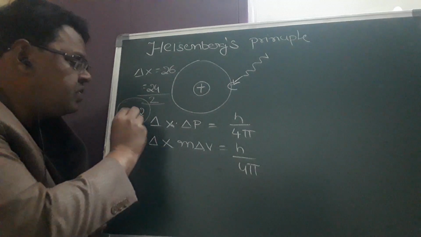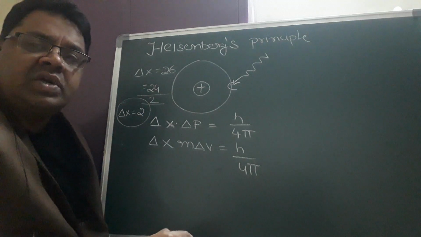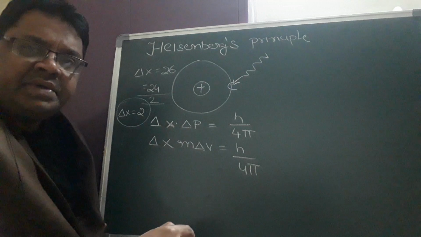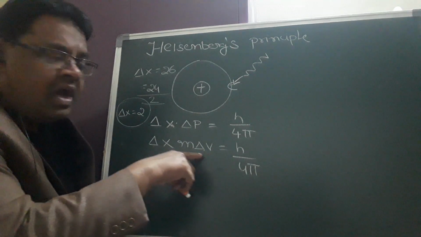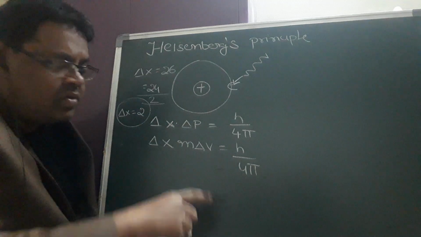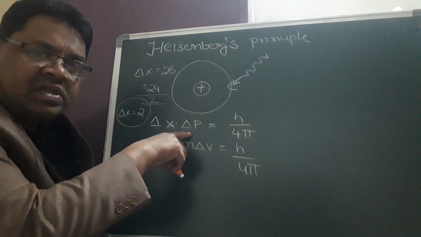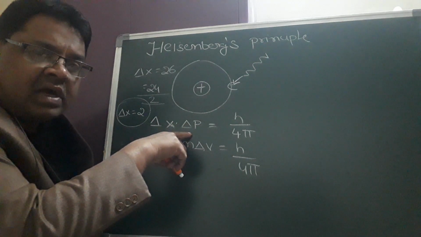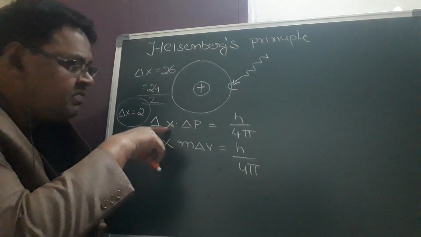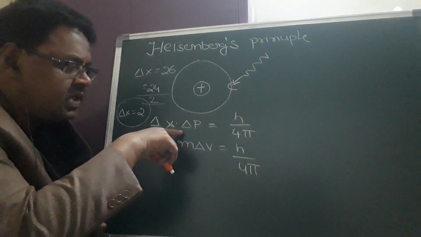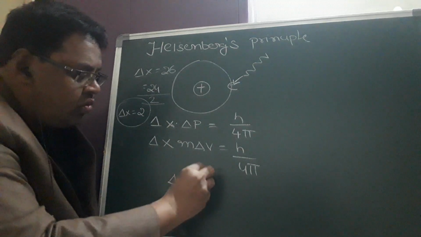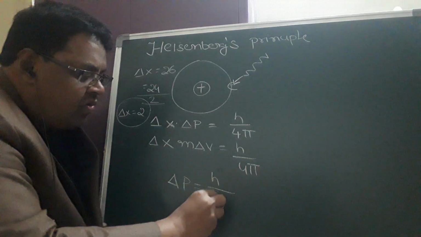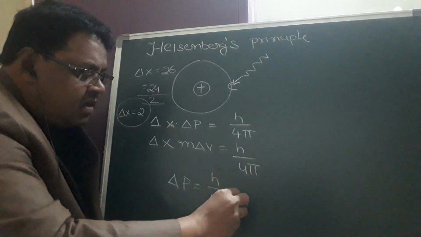Now if you substitute this value for calculation of delta p, or if you want to calculate delta v, and they have given some m value, first you go to this formula. If they ask for delta p by giving a delta x value, you can change the formula. Delta p is equal to h by 4 pi delta x.